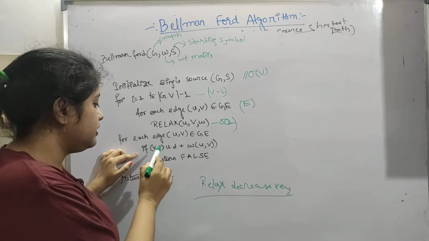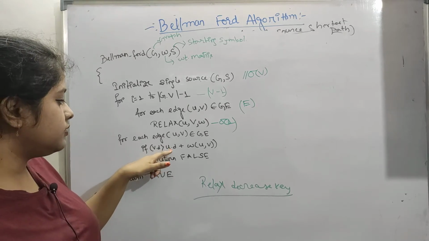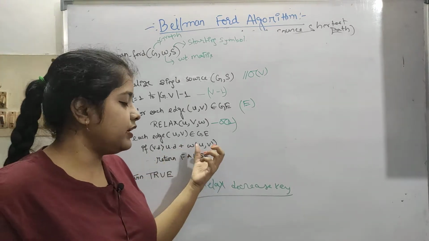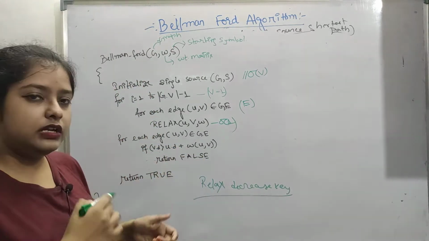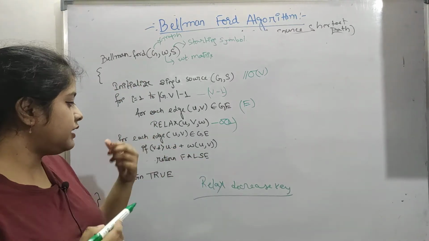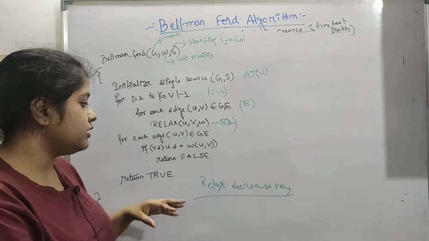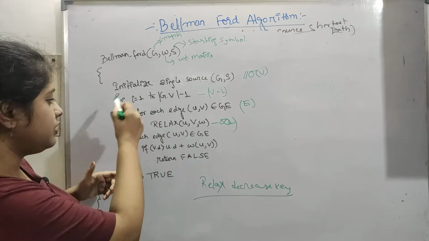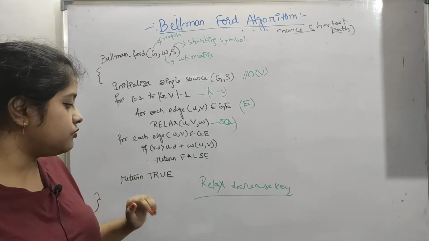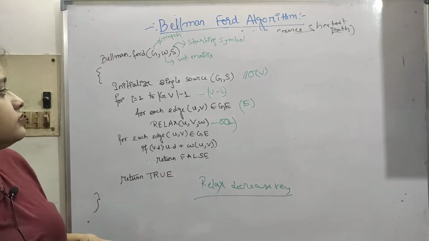So v.d, if it is greater than u.d plus the weight between u and v, the previous weight which was present plus the weight we need to cover, so if that is lesser than the actual v.d, then we have to say this is false. And if it is not, then we go out of the loop and we return true. Okay, so this is it.